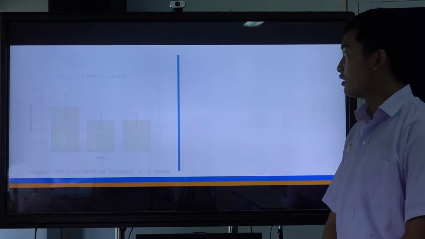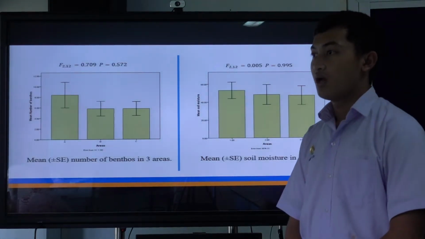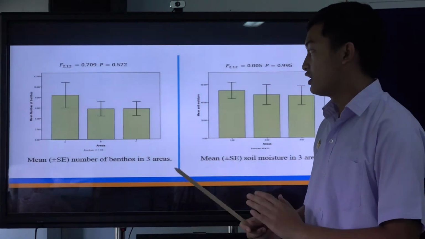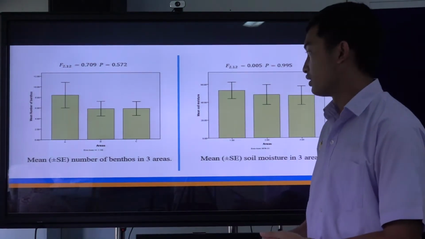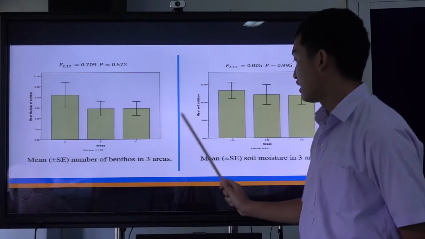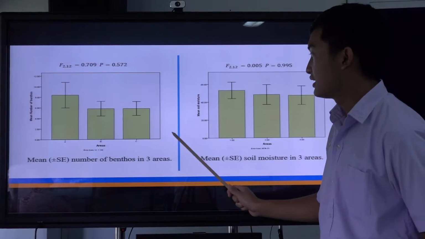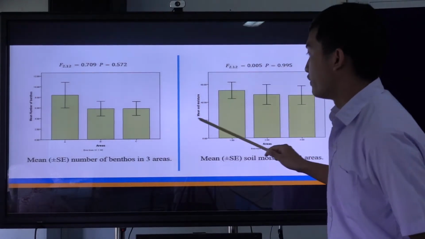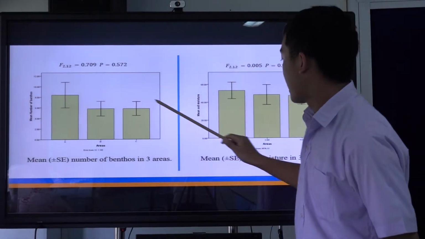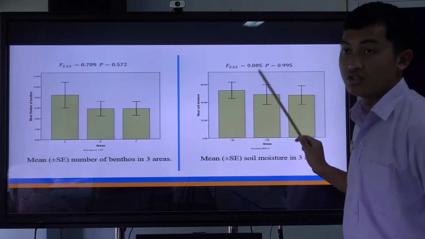Result. This result is about the distance in each area and the environmental factors. This is the mean number of benthos in 3 areas, and this is the mean soil moisture in 3 areas. It's not significant, but you can see that in the A level the number is the most, and the soil moisture in the A level is the most too.